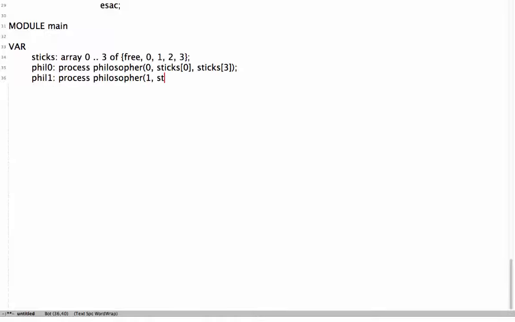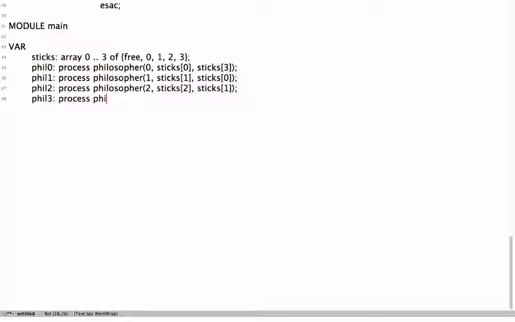His number is 1, his left is 1, his right is 0. Let me complete. Philosopher 2, his number is 2, his left is 2 and his right is 1. Finally, philosopher 3, process philosopher 3, his left is 3 and his right is 2.